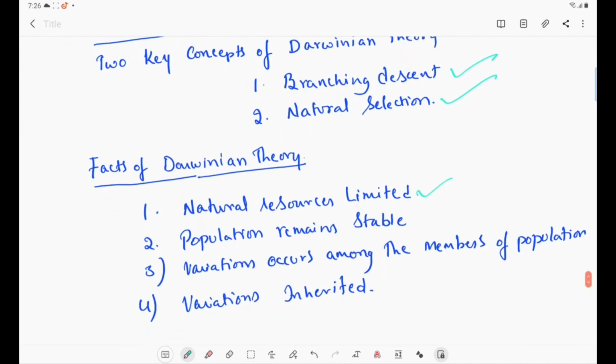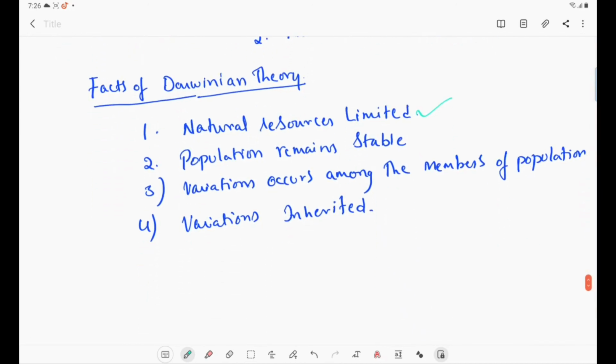The changes occur in the members of the population, and these variations are inherited. So this is about